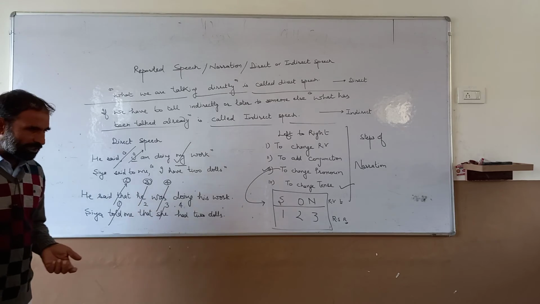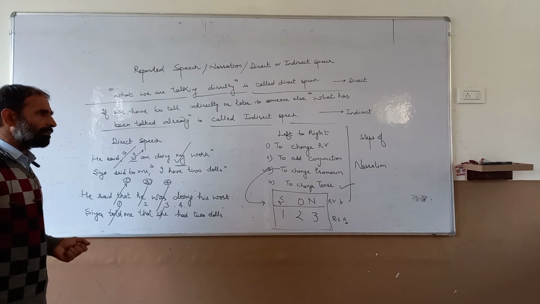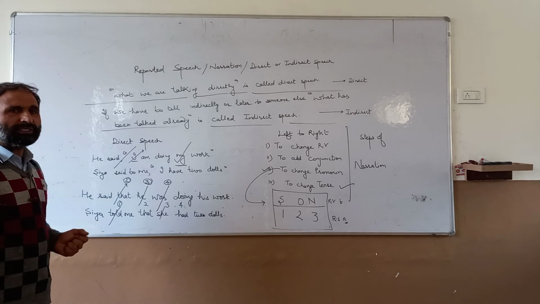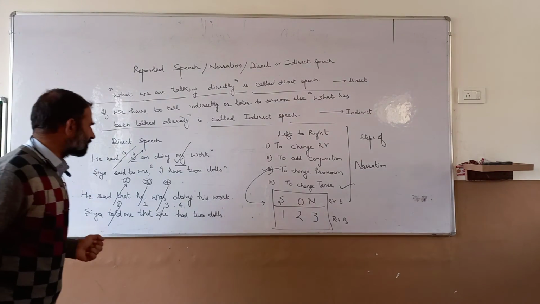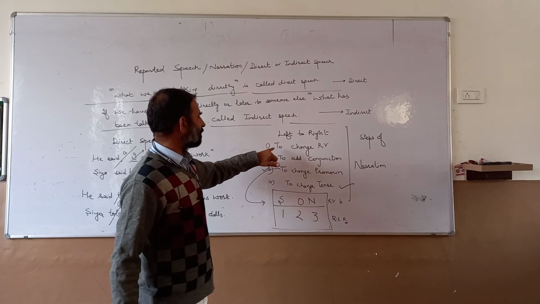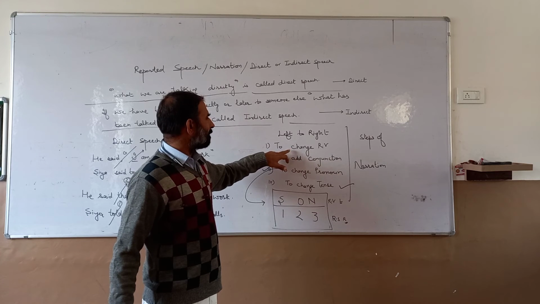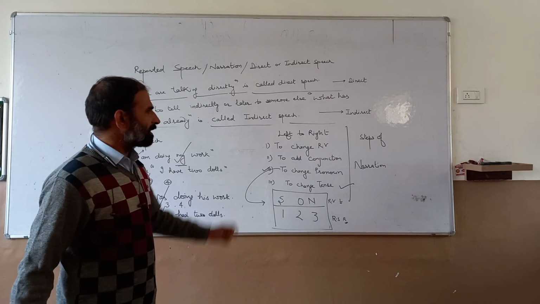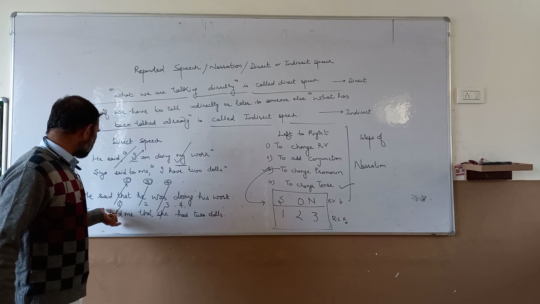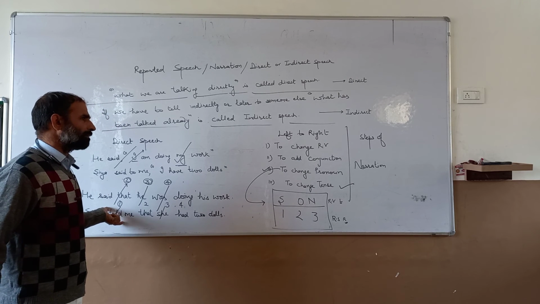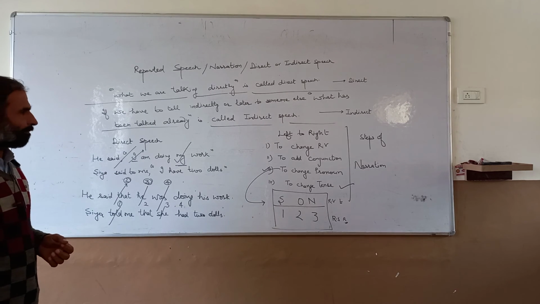If an exclamatory is given, then exclaimed with wonder. Clear? Exclaimed with joy, like that. It depends on the statement. Looking at the statement, we have to change the reporting verb, like told, asked, exclaimed with joy, exclaimed with sorrow, whichever condition is given.